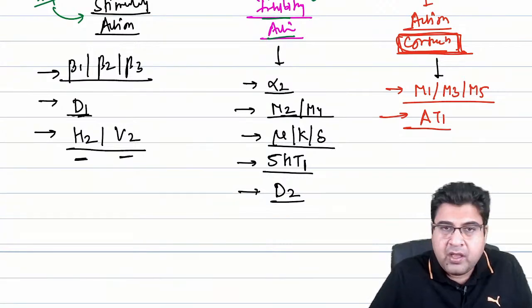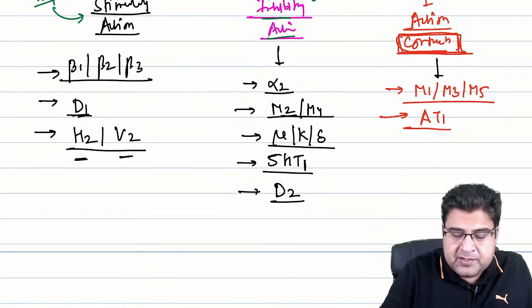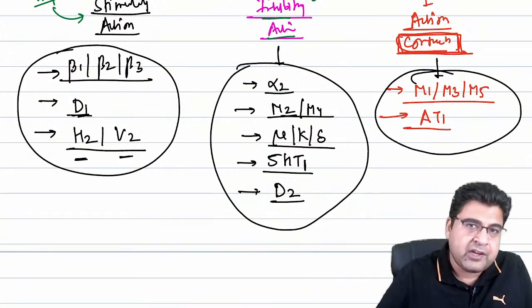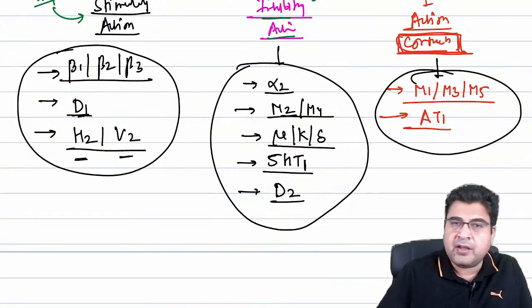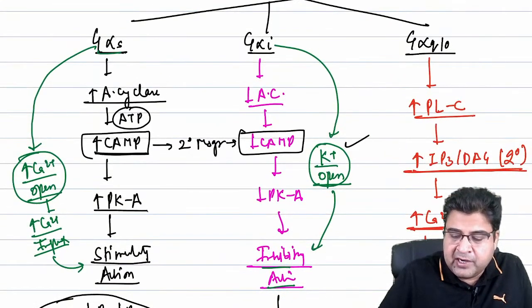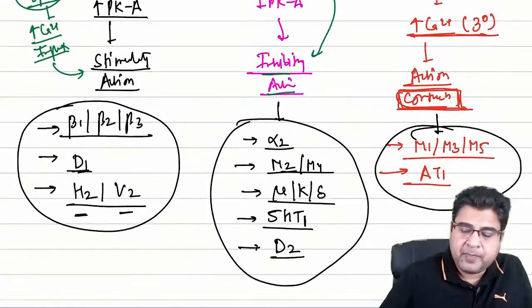Now guys, all these receptors which we have covered over here are important for your exam because there are some drugs which you should be knowing that will act on these different types of receptors in the body, right? So we can say that the receptor that acts without a secondary messenger and opens up the potassium channel directly is the muscarinic 2 type of receptor, right?